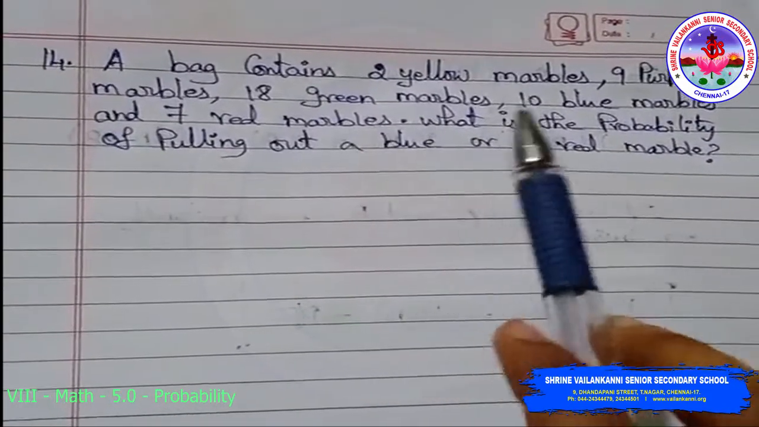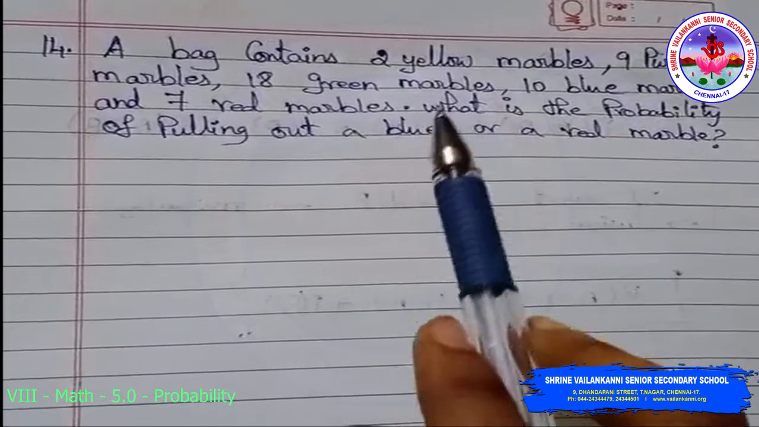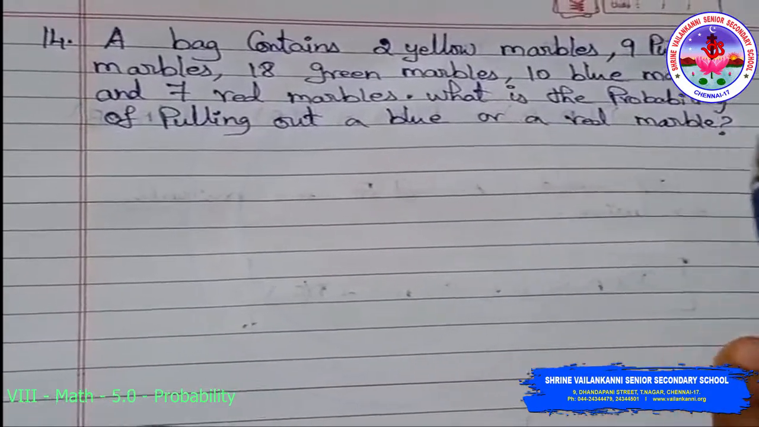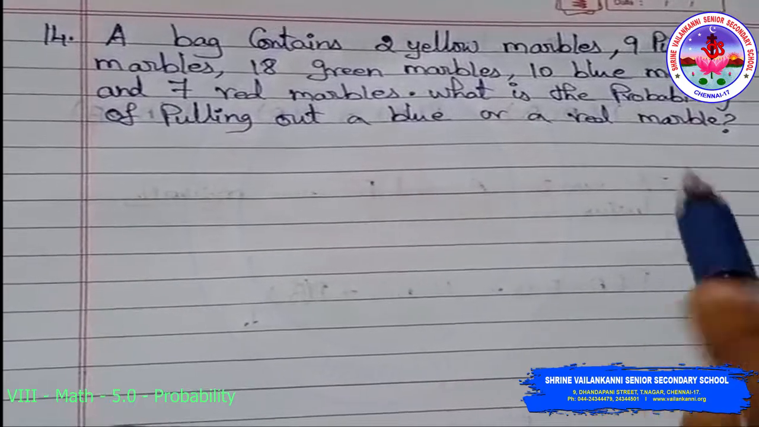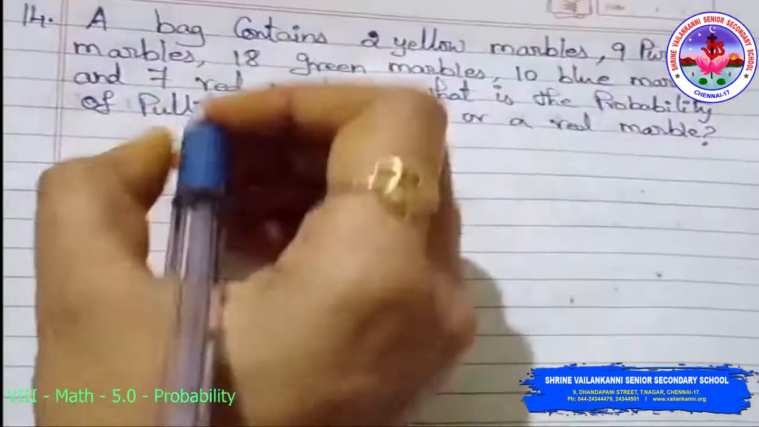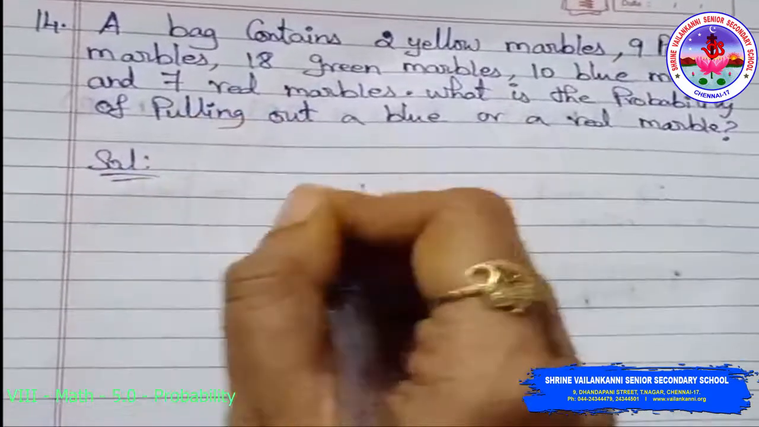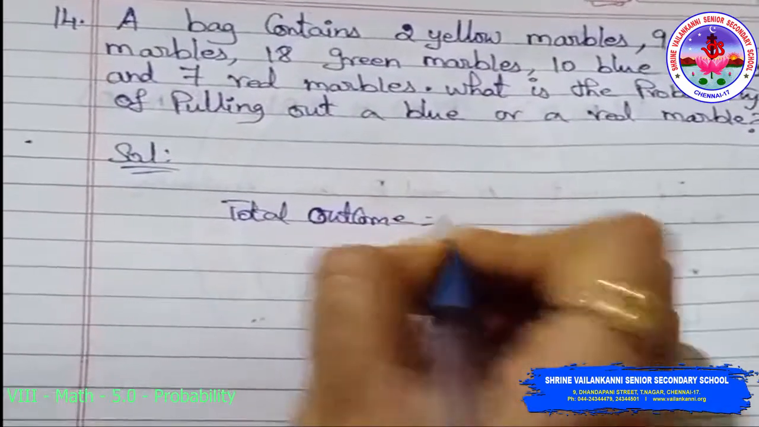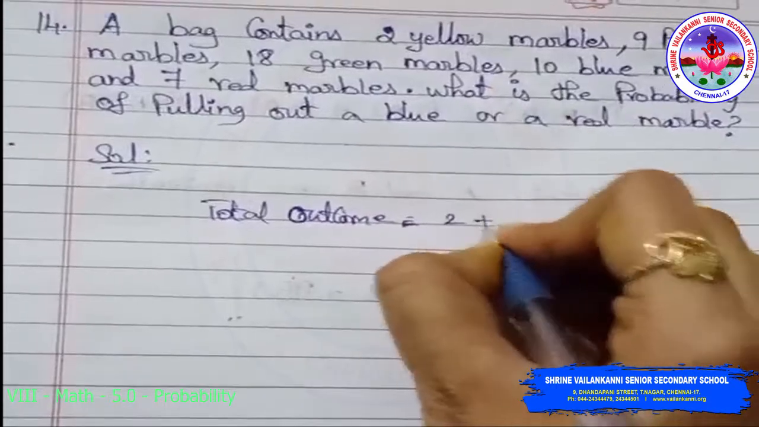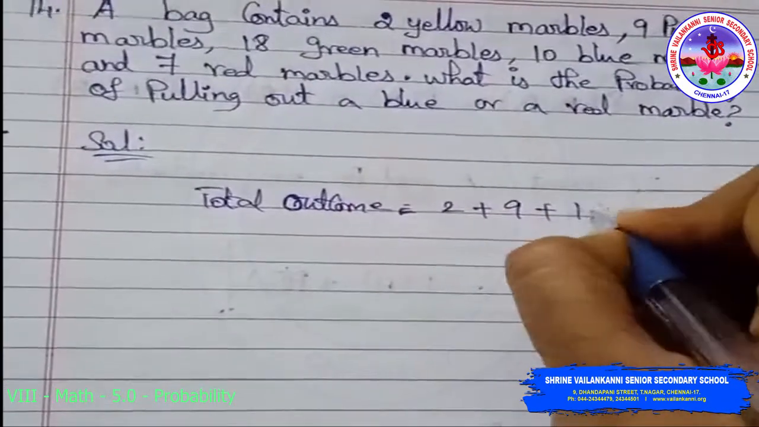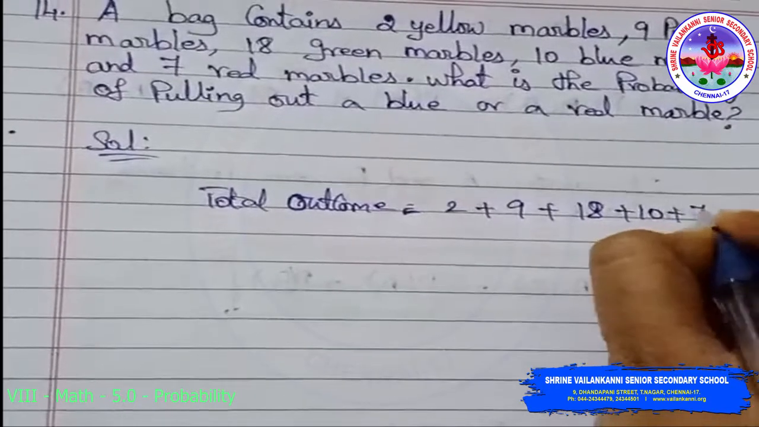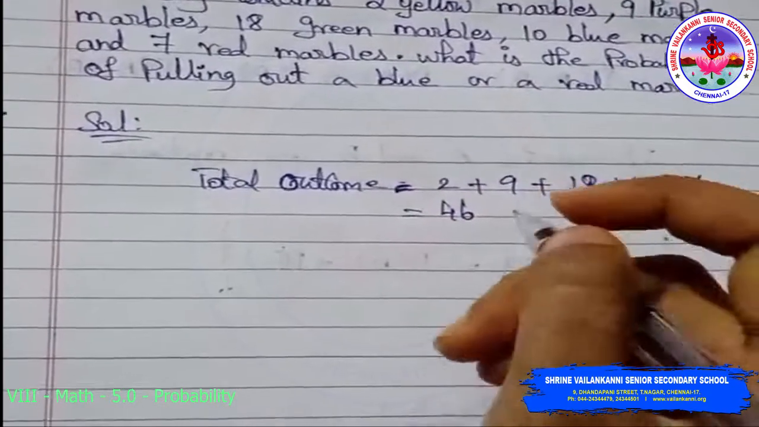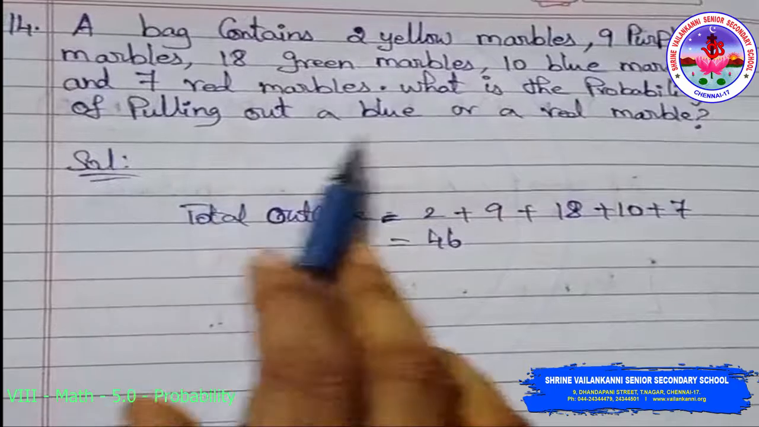14th question. A bag contains 2 yellow marbles, 9 purple marbles, 18 green marbles, 10 blue marbles and 7 red marbles. What is the probability of pulling out a blue or red marble? Solution. First write down the total number of outcomes. Total outcomes is 2 yellow plus 9 purple plus 18 green plus 10 blue plus 7 red marbles. Overall outcomes is 46.